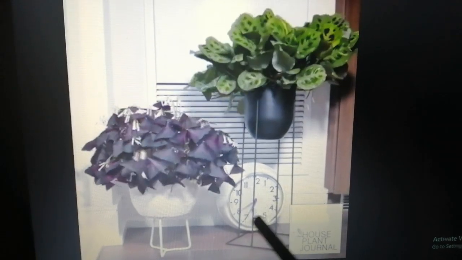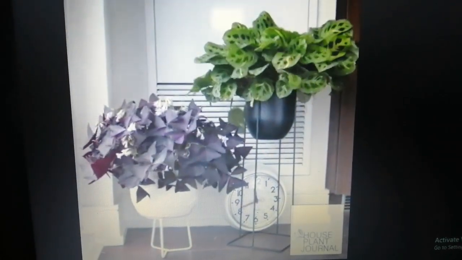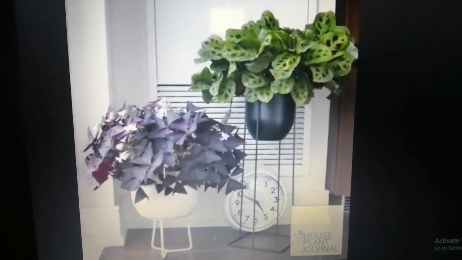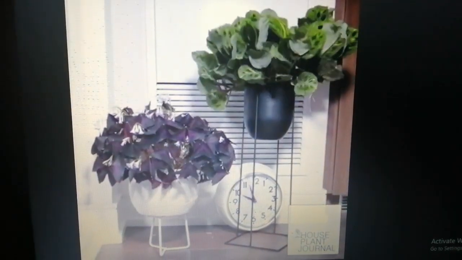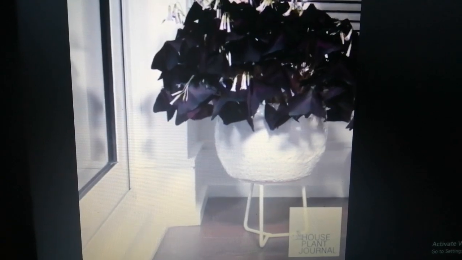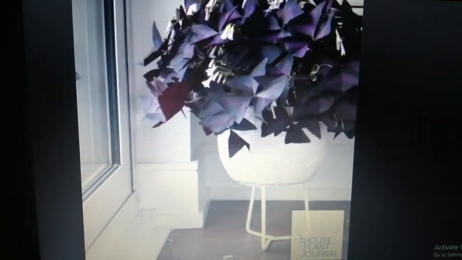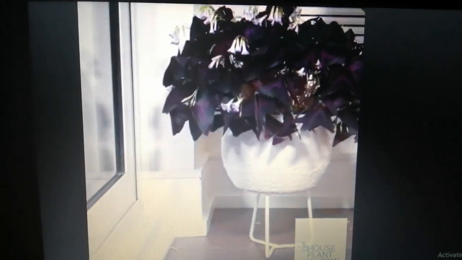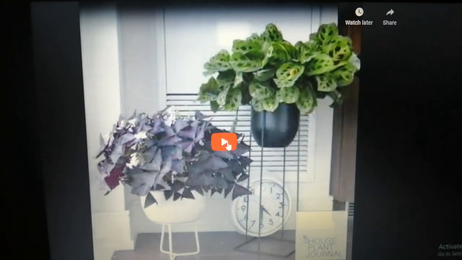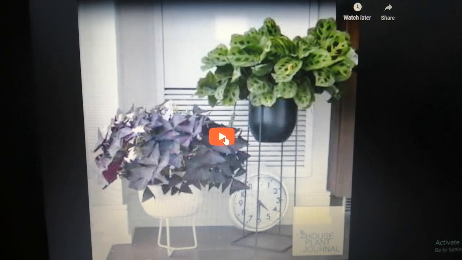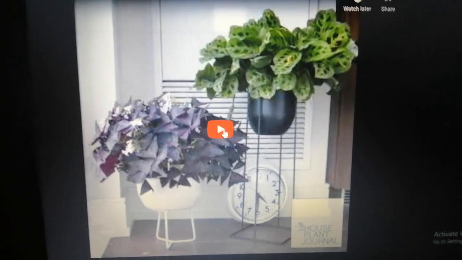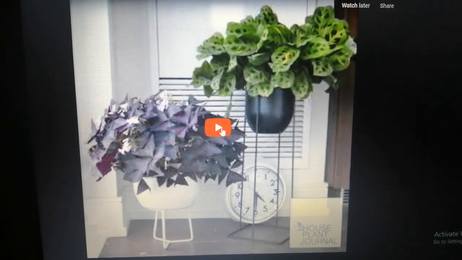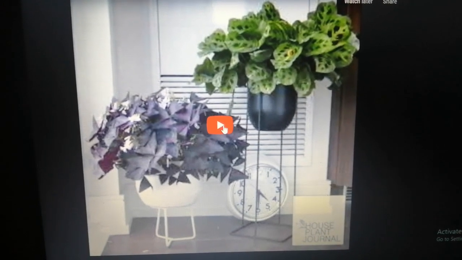Can you see how fast the time is moving? So you see, plants do move, but their movement is so slow that it cannot be observed by us.